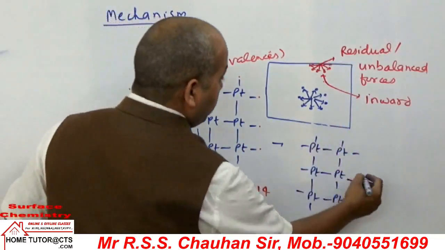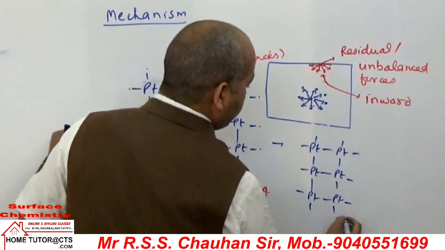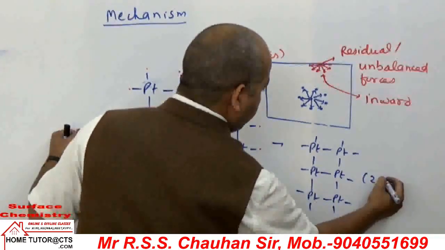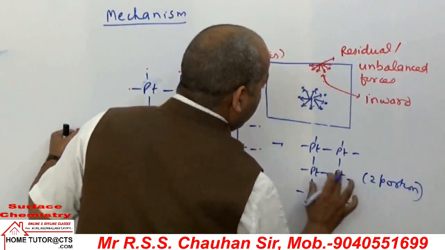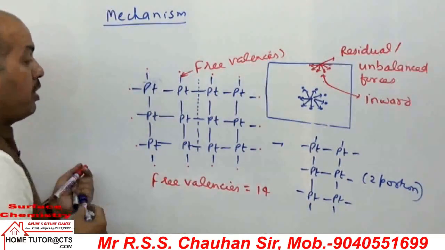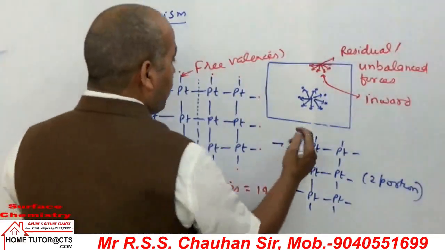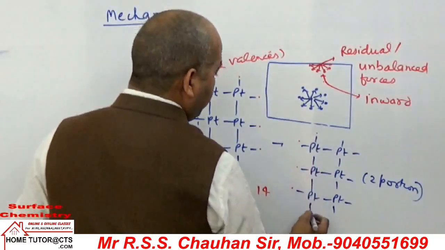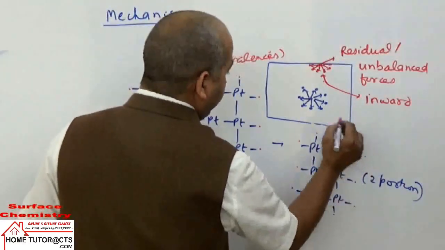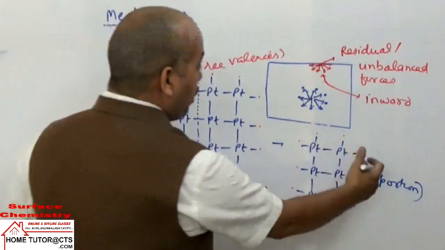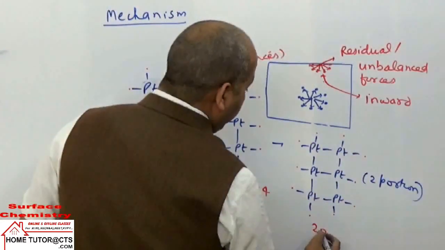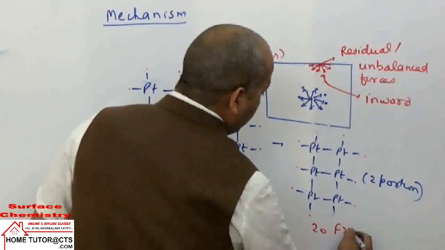Now in this case, how many free valencies will they have? If you count here, 1 2 3 4 5 6 7 8 9 10. So in one portion they have 10 free valencies. Then we have two equal portions, they will have 20 free valencies.